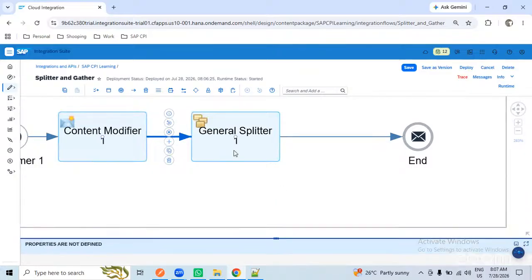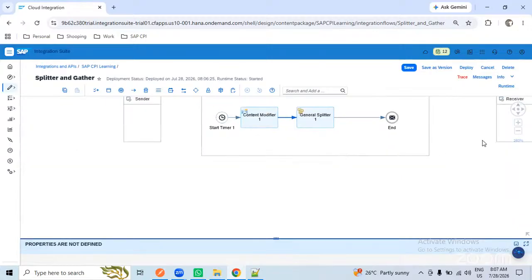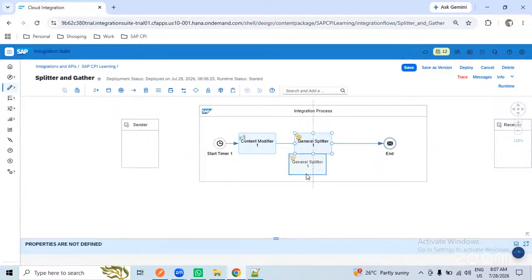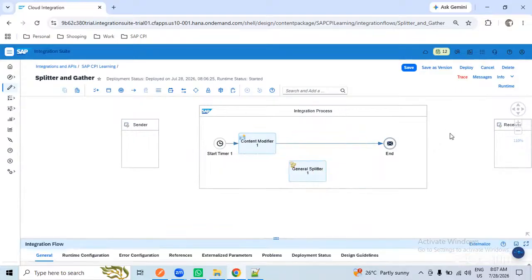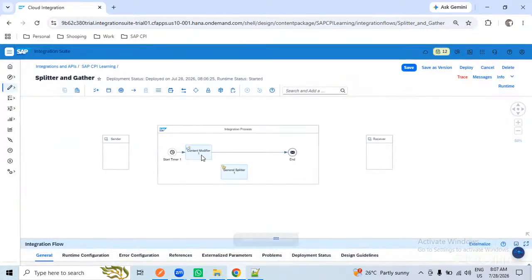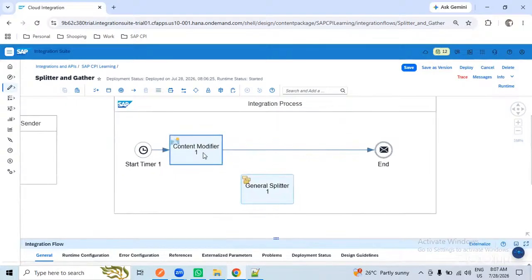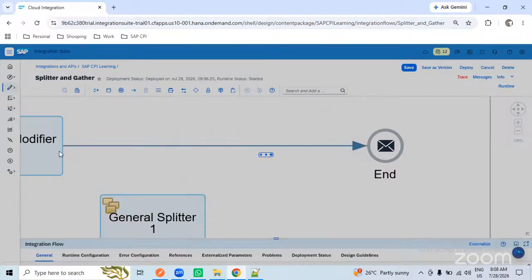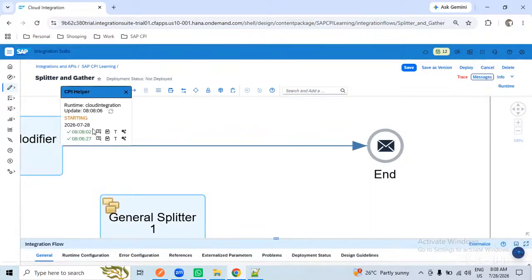Okay. So I will do one thing here. For now, I will remove this one. So this is the question I asked here. I have 5 employee records in the content modifier one. The moment I deploy, how many records will I get at the end? 5 employees. Yeah, 5 only, because I have 5 employee data in the content modifier. So 8 in interface run.